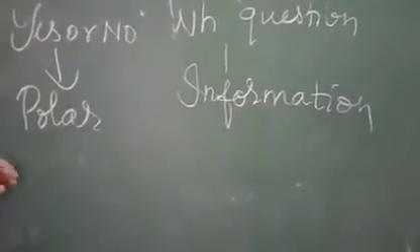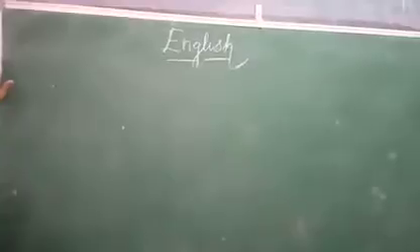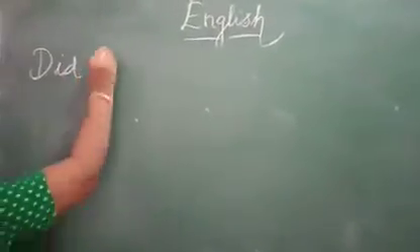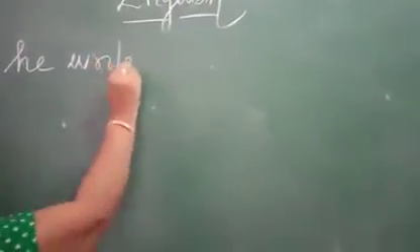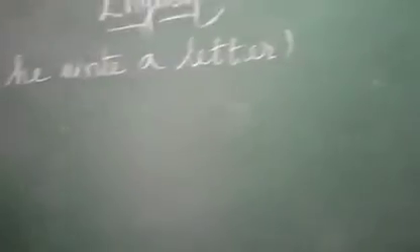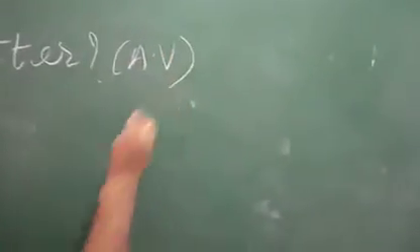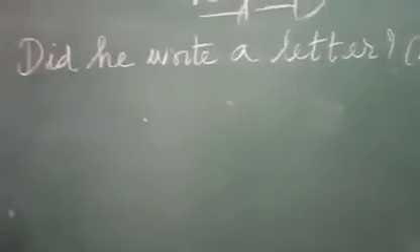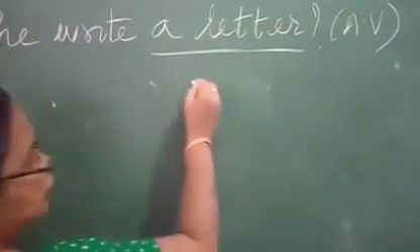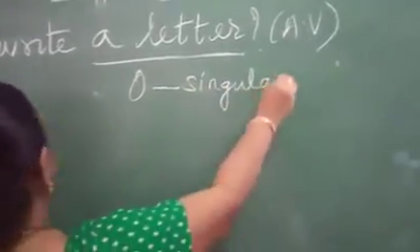Now we are going to see how to write passive voice for yes or no type question. Now see the sentence. Did he write a letter? It is the active voice. How can we write passive voice for this? Any idea? Here, see the object, ma, a letter. A letter is an object. Object is in singular.